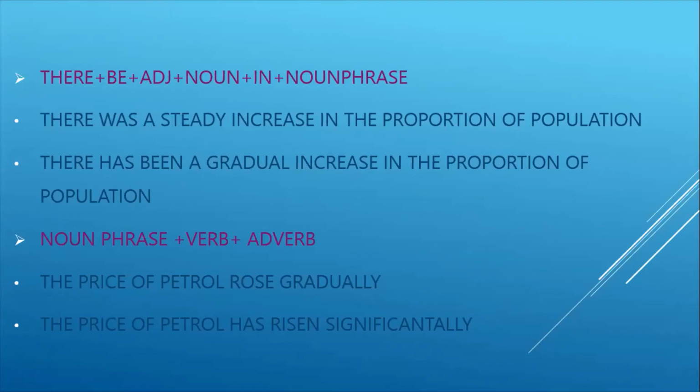Okay, maybe if the question is about the price of petrol, if it is rising, you can just add your observation about it. If it is increasing, you can use the noun phrase plus what the noun phrase does plus the adverb. Here you can see an example: the price of petrol, that is the noun phrase. Then the verb, whether it is increasing or decreasing, here it is rose. And the adverb, gradually, is an adverb.